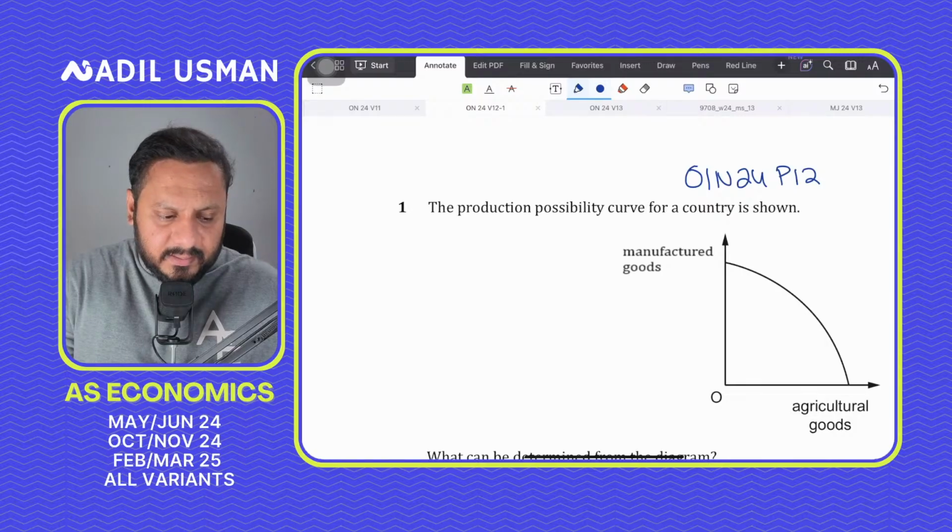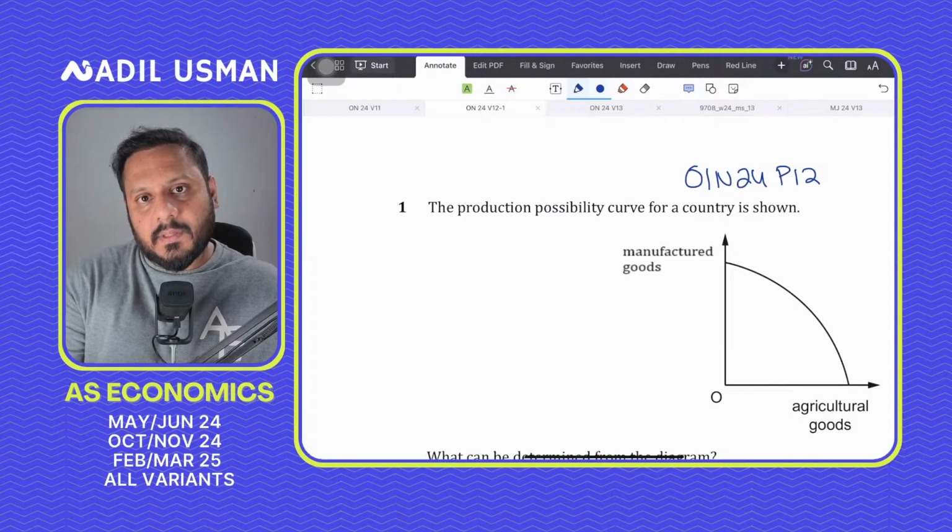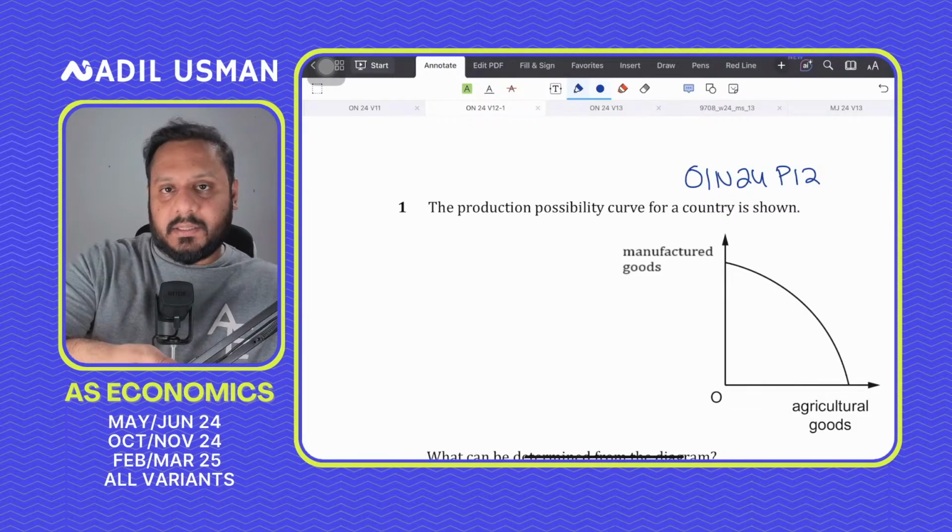So a positive statement doesn't mean that it has to be a fact, or that it has to be right.